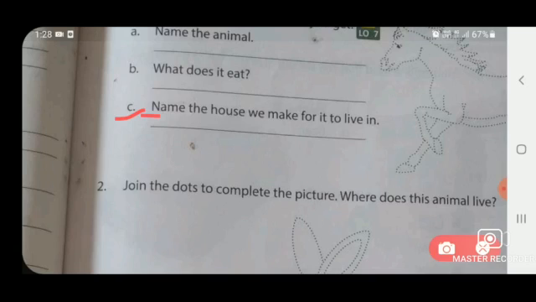Now the next is question C, that is, name the house we make for it to live in. Once again, name the house we make for it to live in. Children, where does the horse live? Horse lives in a stable. So write here stable.